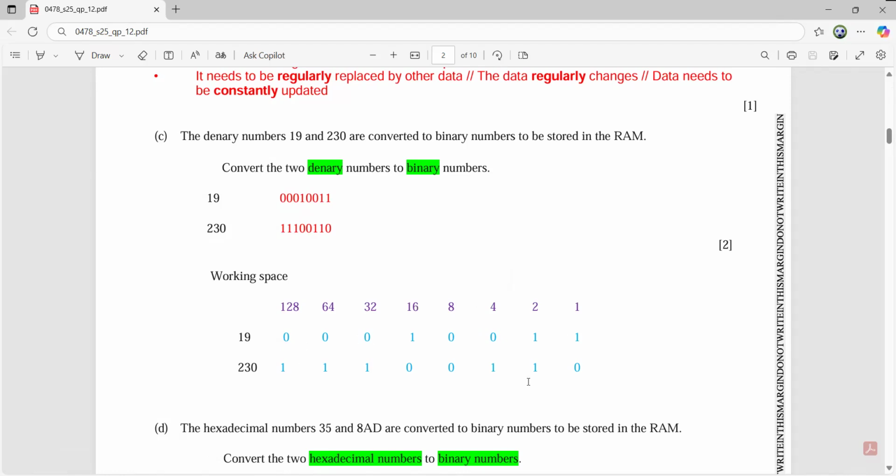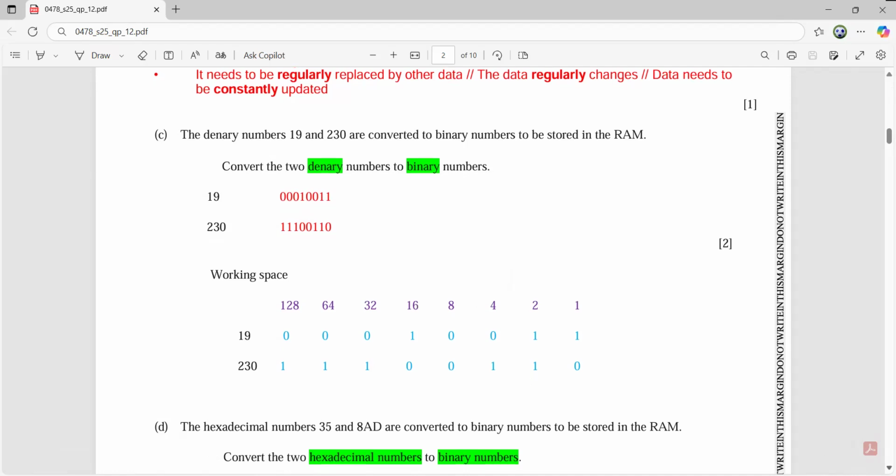If you add them, you will get the answer of 230. I hope that you remember that. In case of any problem, you can consult the videos that are available for the conversion. So I hope that you are going to score 2 marks very quickly after showing the working in the working space as it's shown here.